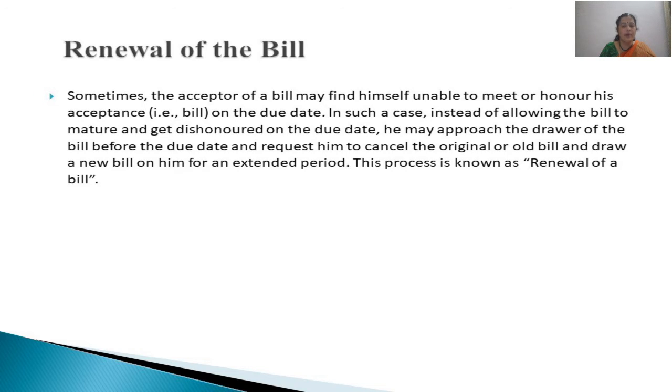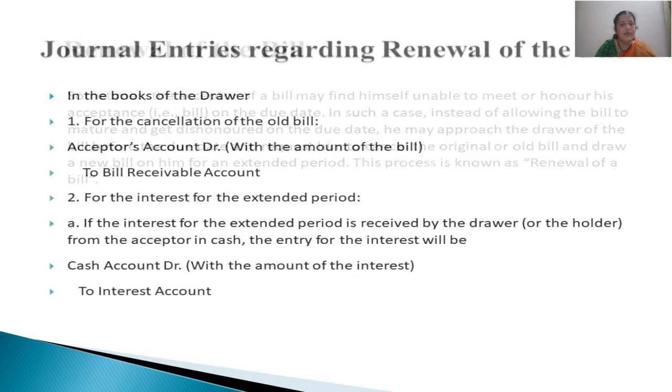Either he will pay that amount of interest on the first due date and the next bill will be only for the remaining amount, or he will not pay even the interest for the extended period, and will request the drawer to draw a new bill adding even the amount of interest. This process is what we call renewal of a bill of exchange.